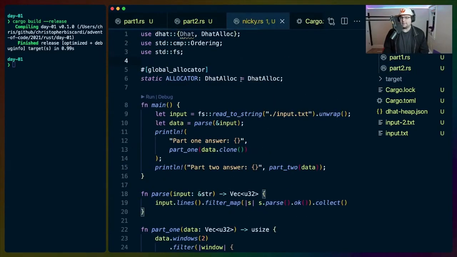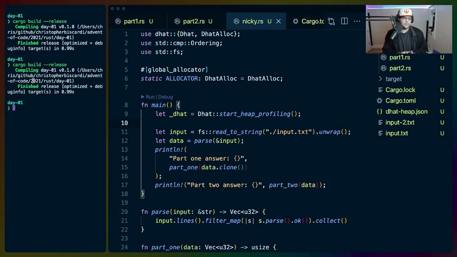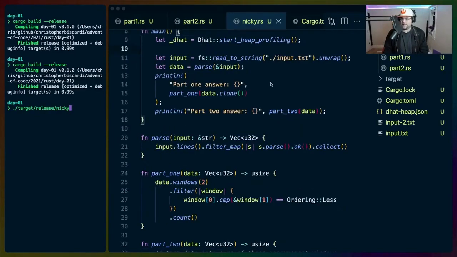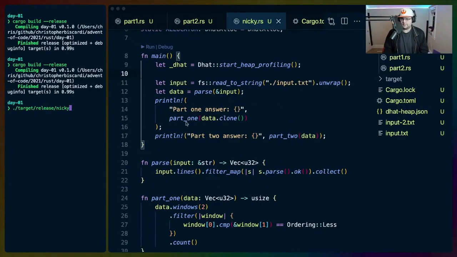So we changed the allocator. And the allocator is the thing, like whenever you create a vec, it allocates data on the heap, right? The allocator is the thing that does that. If we use the dhat allocator, it can track whenever we do that. Doesn't matter. I used U32s. Not sure. I believe that will cause a little bit more memory usage, but does it really matter? Probably not. This is doing part 2, right? Read to string, parse. This is doing both.